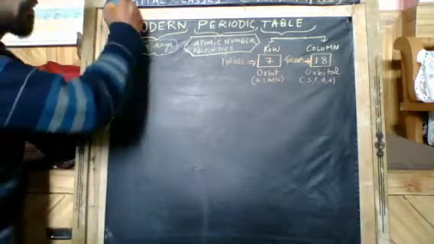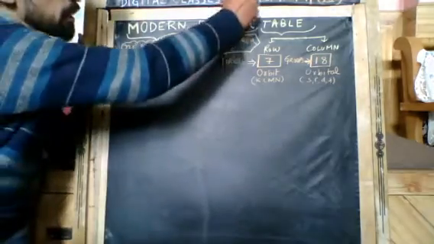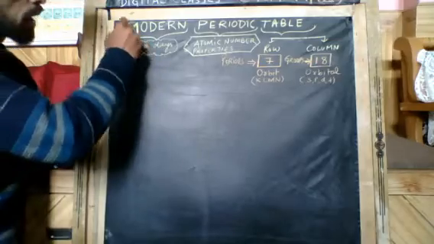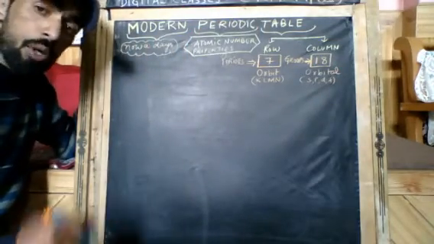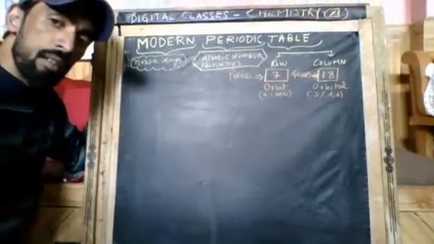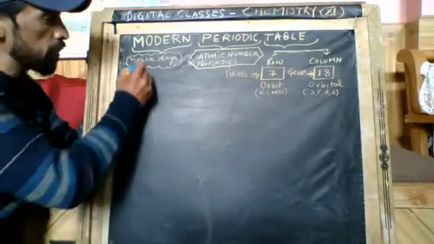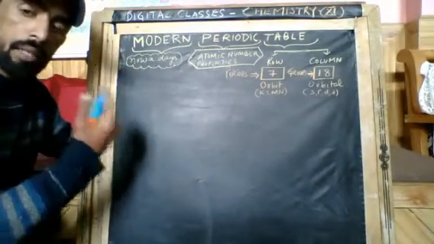Let's see. Welcome to digital classes. This is your chemistry class plus one, and today I'm going to tell you about the modern periodic table. Now let's first understand what the modern periodic table is. So what is the periodic table? We need to understand the meaning of the periodic table.